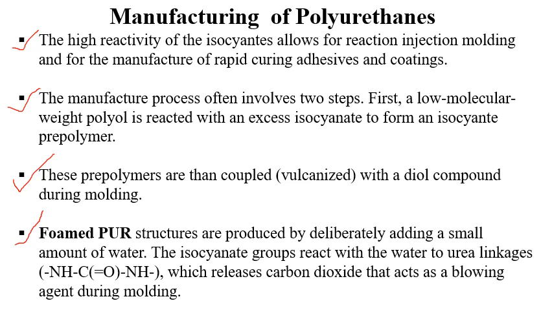Ultimately it leads to the formation of urea and releases carbon dioxide. We'll see the reaction in the next slide. This carbon dioxide acts as a blowing agent during the molding process of the polyurethanes.